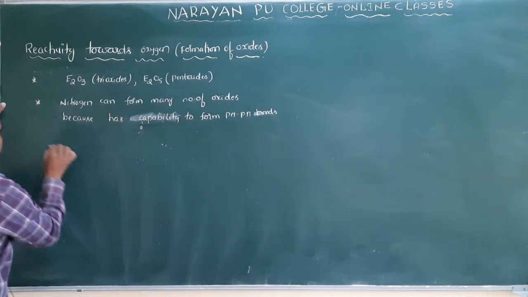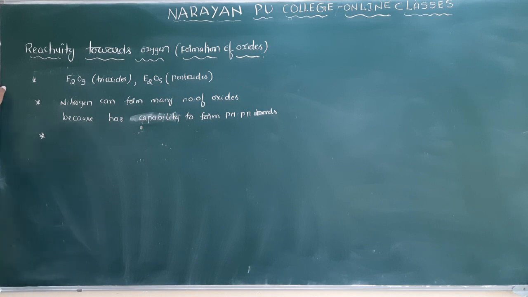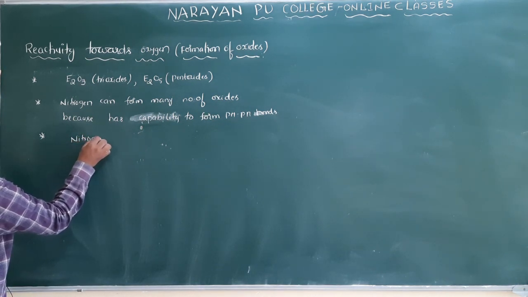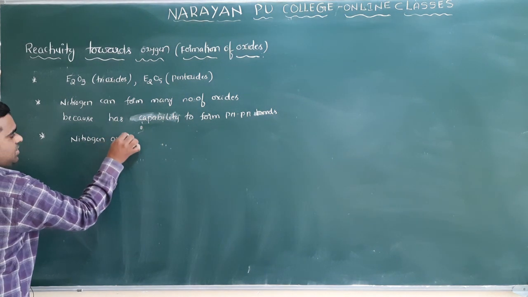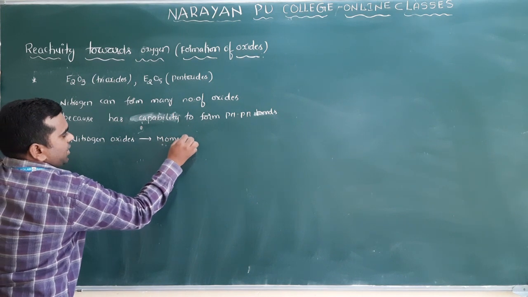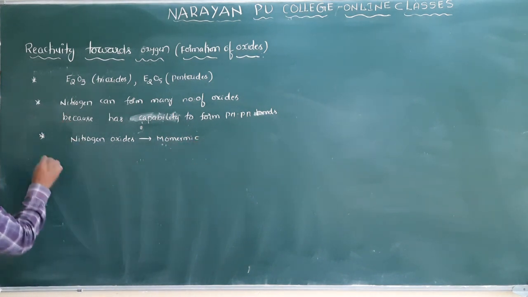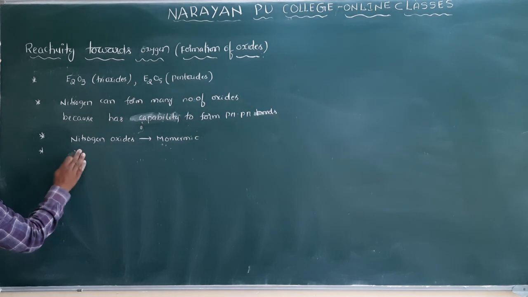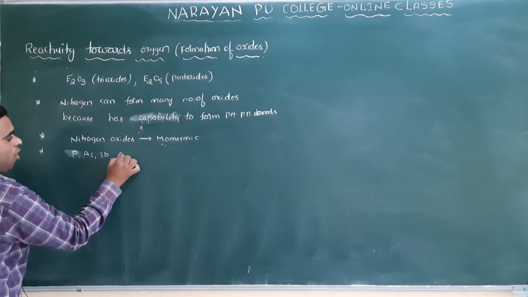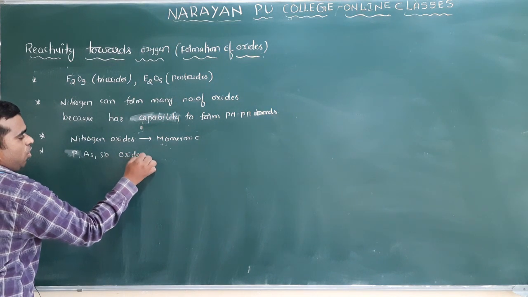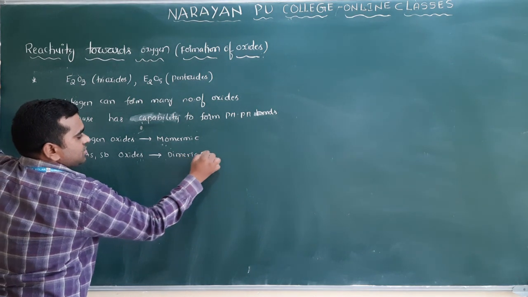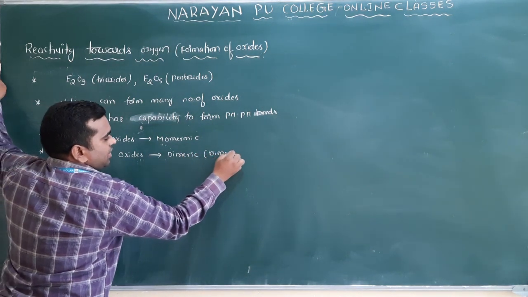Clear? Nitrogen oxides are monomeric, in monomeric form. If you take phosphorus, arsenic, antimony, their oxides are in dimeric form, they are dimers.